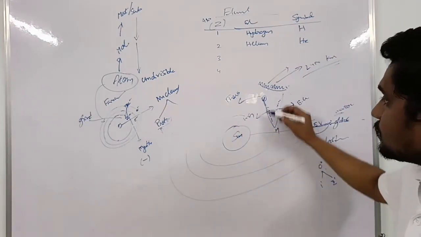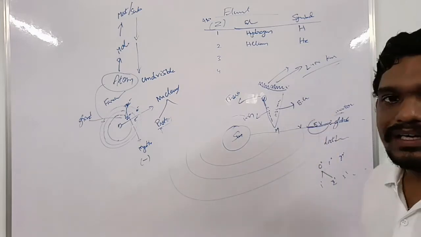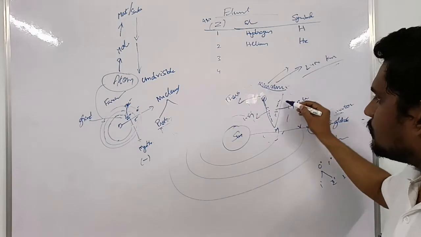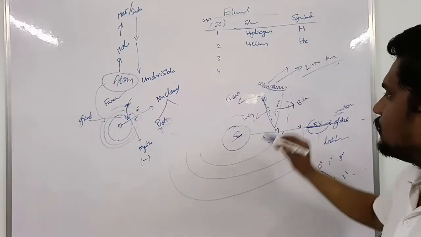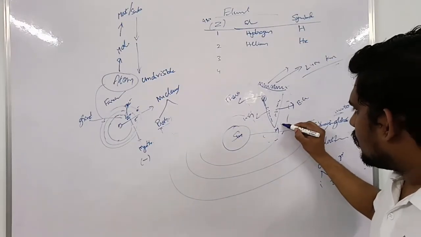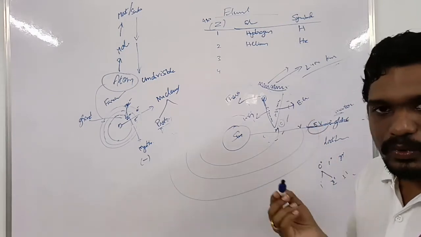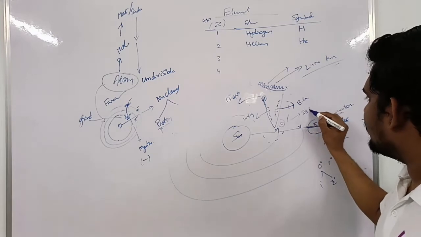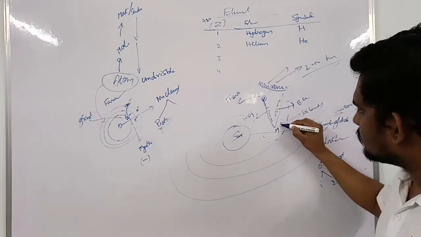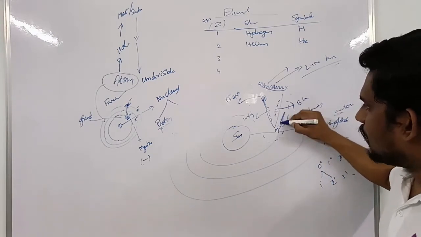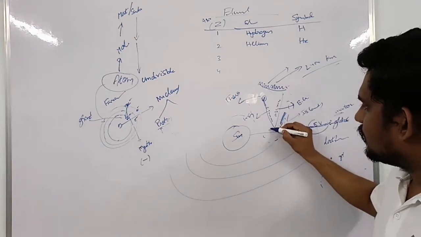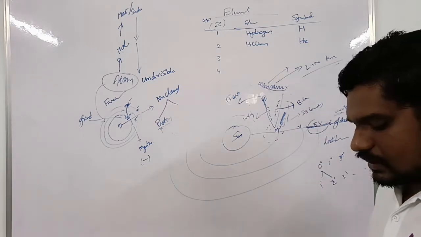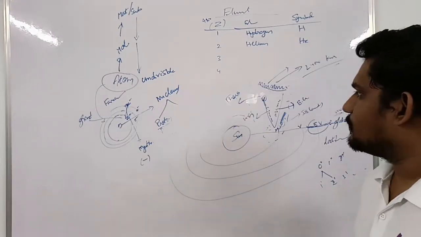India is also called a peninsula. What is meant by peninsula? If three sides of the landmass are covered by water, it is called a peninsula. Similarly, if all four sides of the landmass are covered by water, that is called an island. So we have islands as well. In the Bay of Bengal we have the Andaman and Nicobar Islands, and in the Arabian Sea we have the Lakshadweep Islands. So our country is rich in many things.